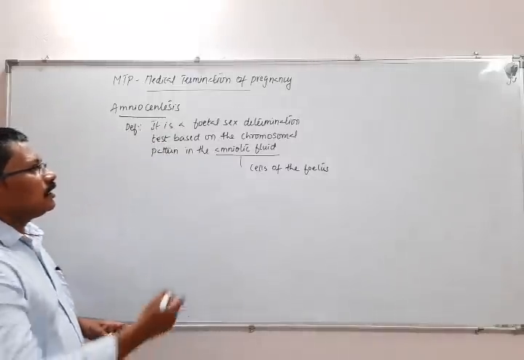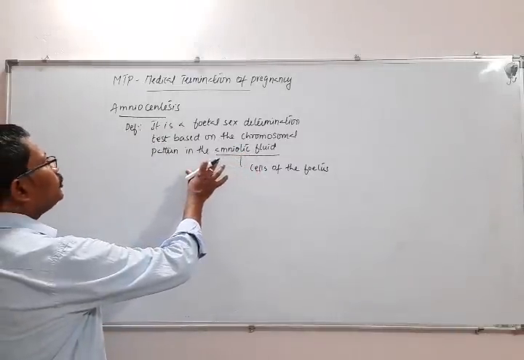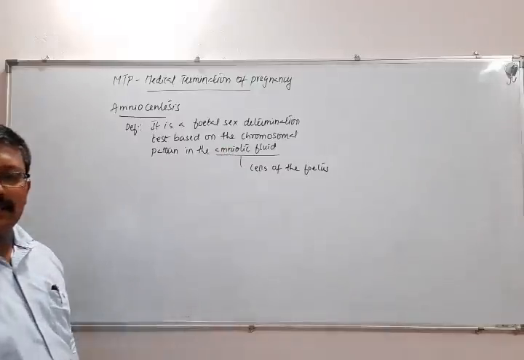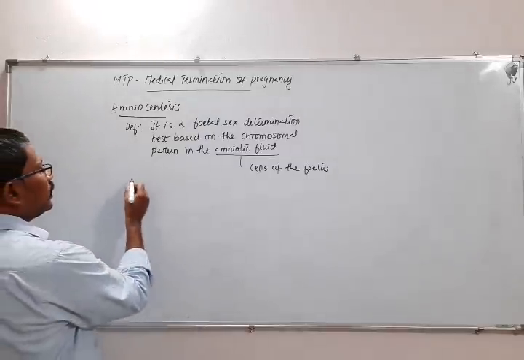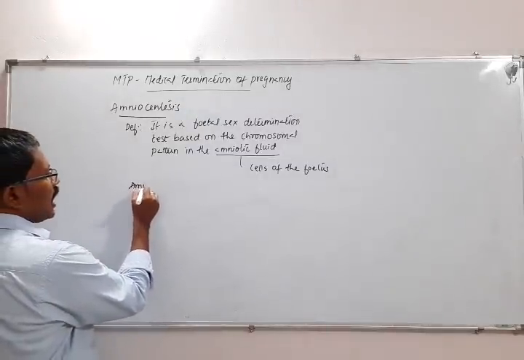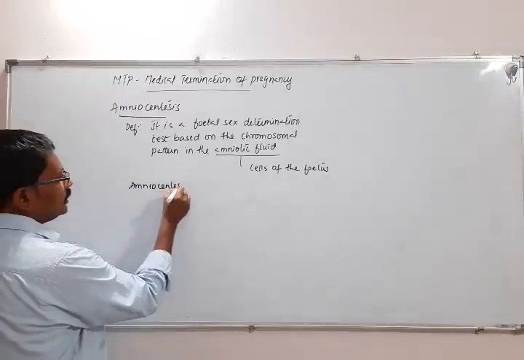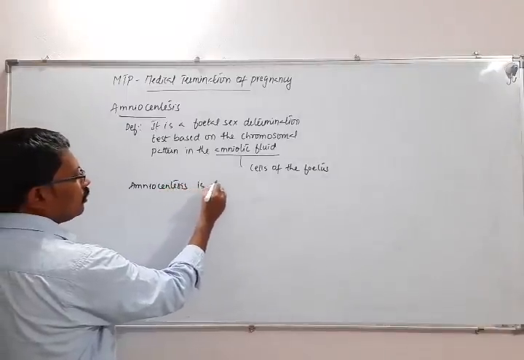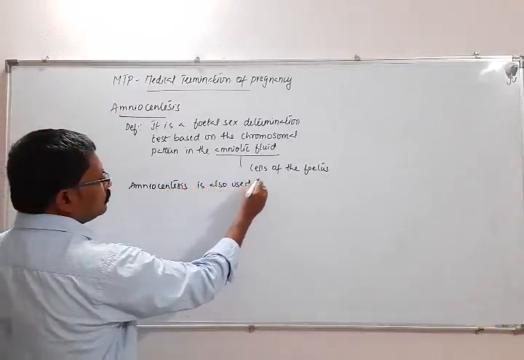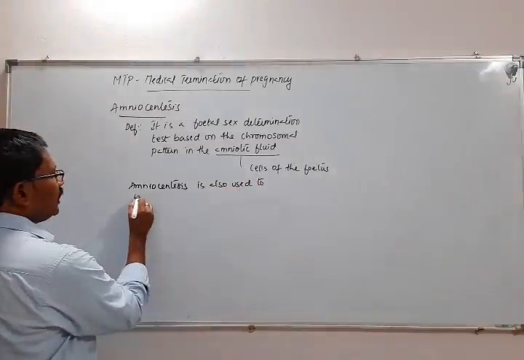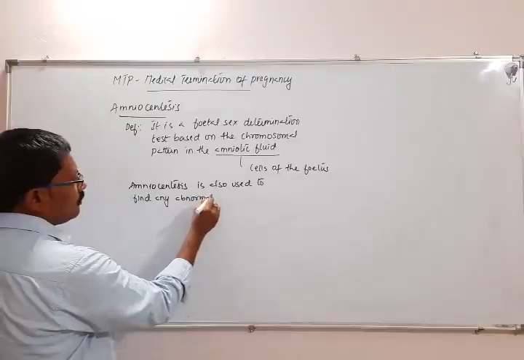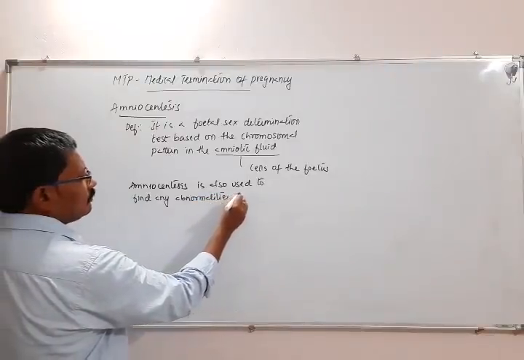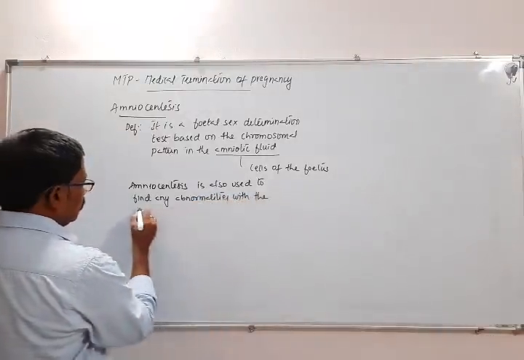Now here, amniocentesis is not only used for determining the sex of the fetus, it is also used to find any abnormalities with the growing fetus.